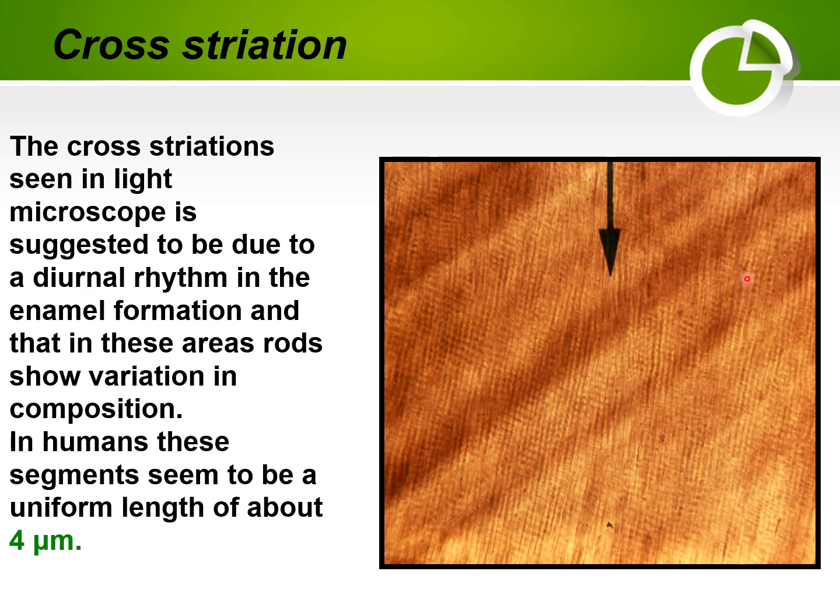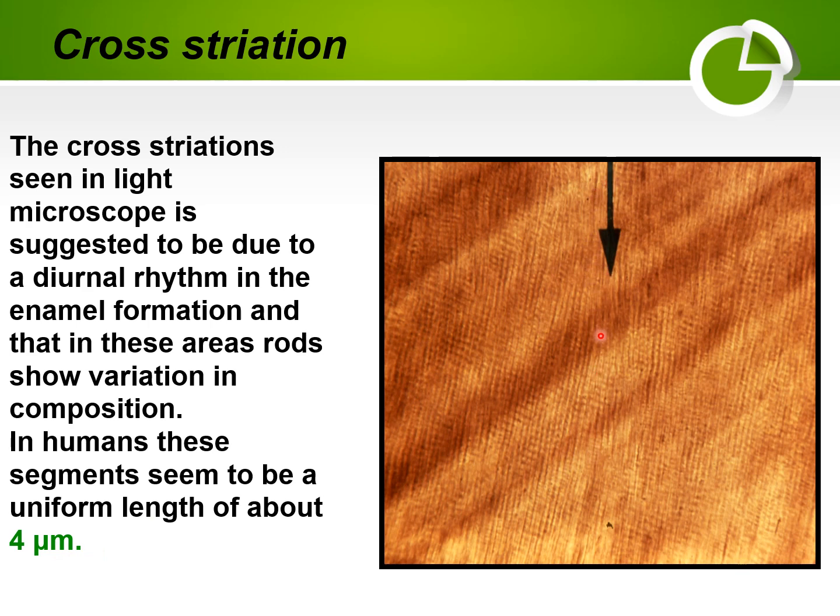Another incremental line is a cross striation, seen in light microscope. It is suggested to be due to the diurnal rhythm in the enamel formation, and that in this area the rod shows variation in composition. In humans, this segment seems to be of uniform length, about 4 micron, as shown in this slide.